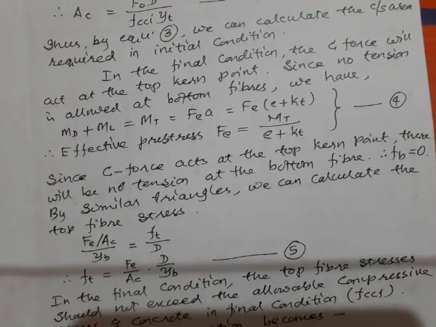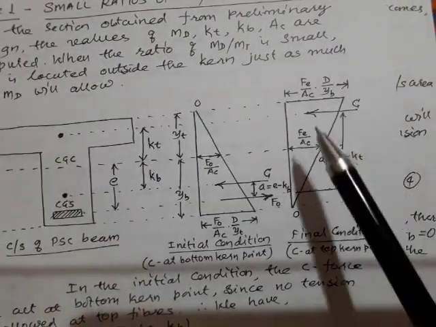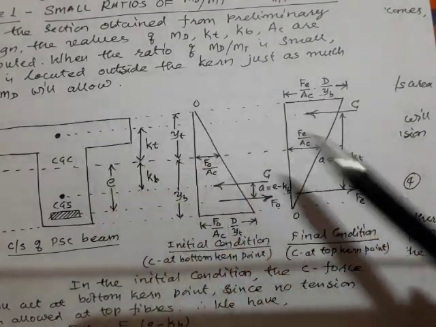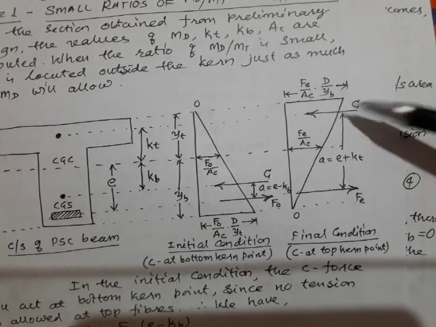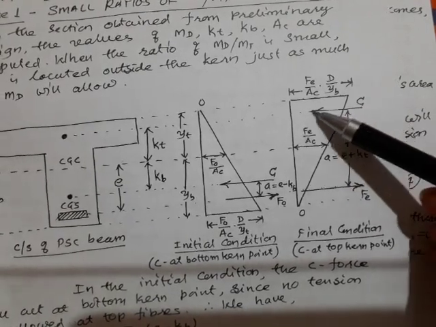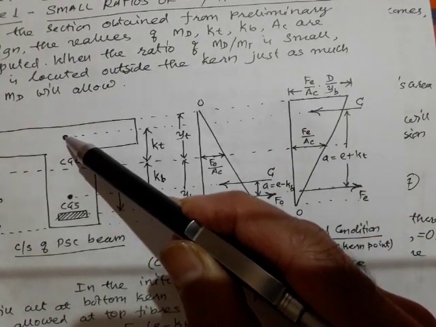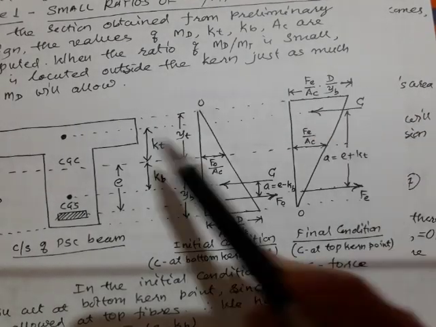In the final condition, since you have applied the live load, your C force goes on shifting up, and under any circumstances your C force should not go beyond the upper kern point. I have shown the C force exactly here.